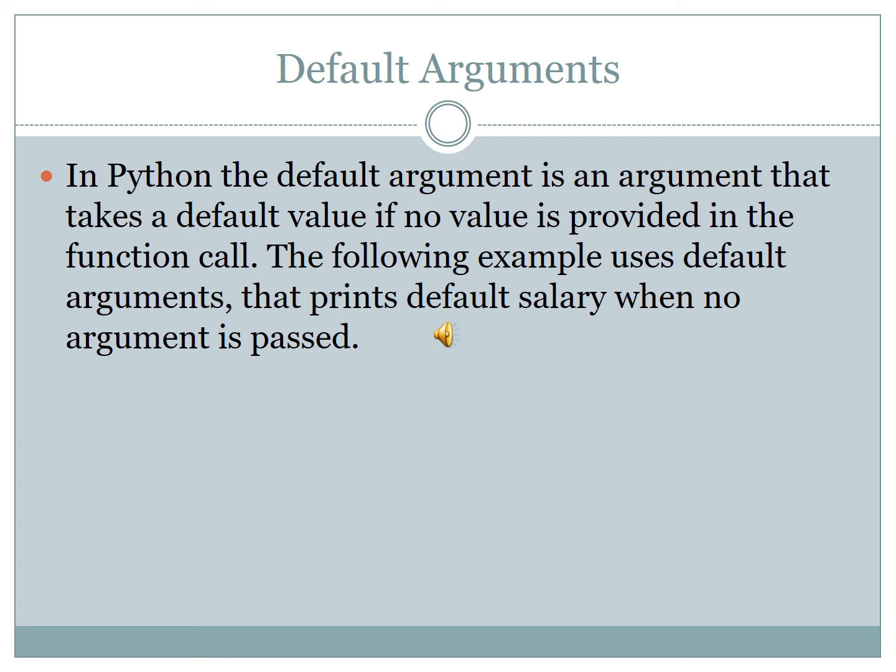In Python, a default argument is an argument that takes a default value if no value is provided in the function call.